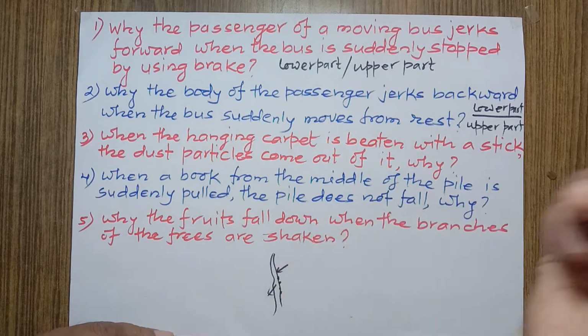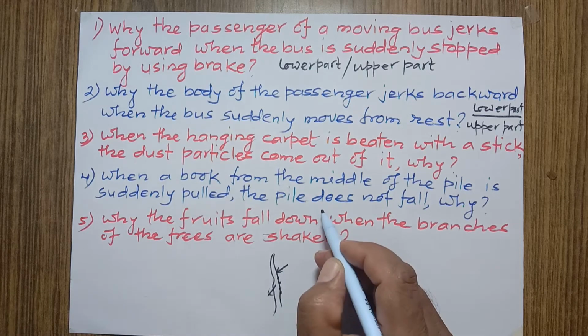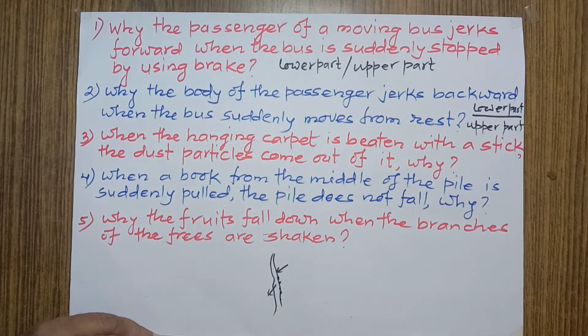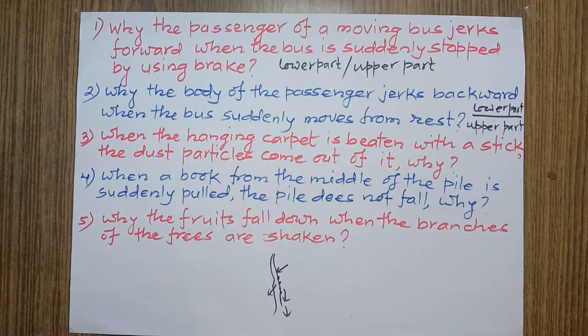But the dust particle which are attached on the surface of the carpet, they were at rest, and according to Newton's first law of motion, these particles have inertia of rest. That means the tendency to continue the state of rest. That's why they remain at rest and separate from carpet and fall down due to gravity. Thus, we can answer this question number 3.